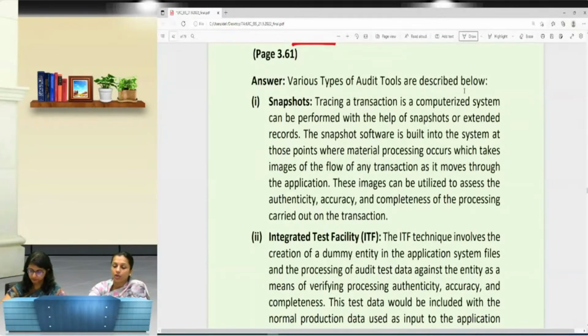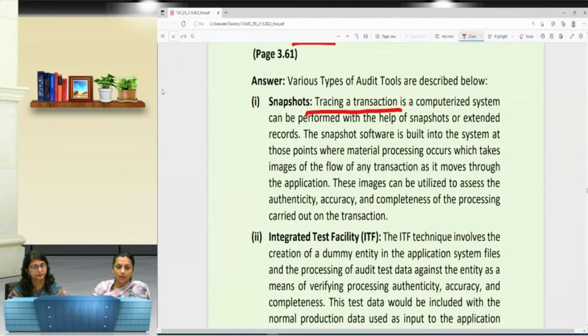Like if we talk about the snapshot, it is basically to trace a transaction in a computer system and can be performed with snapshot extended records. In the next one, integrated test facilities, it involves the creation of a dummy entity in the application system for processing audit test data.